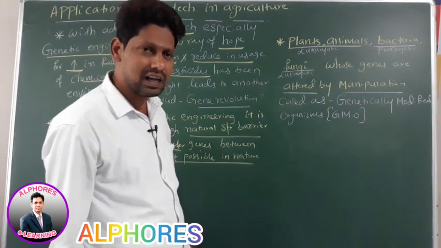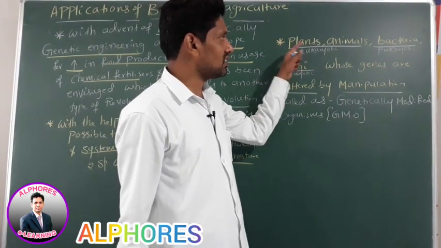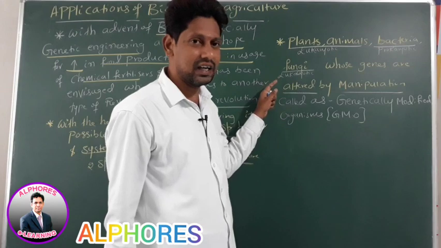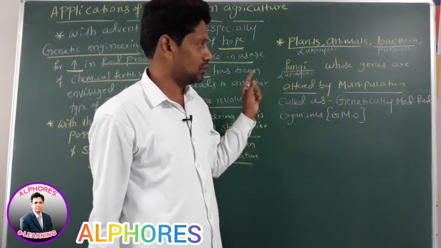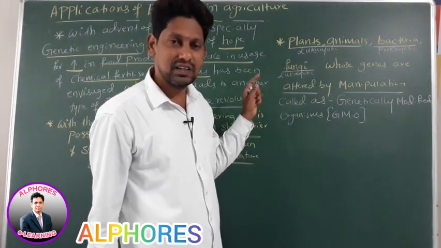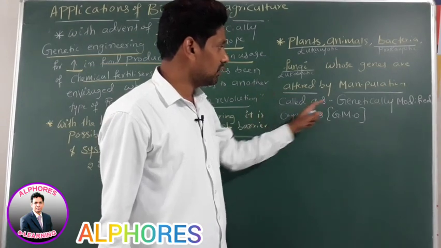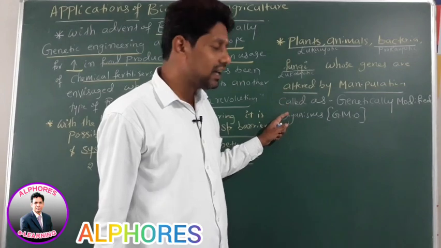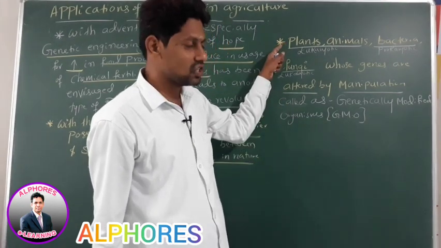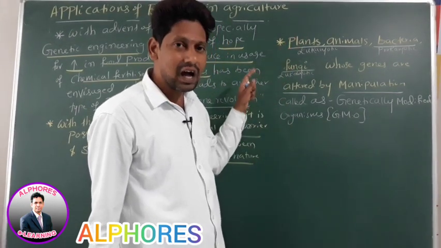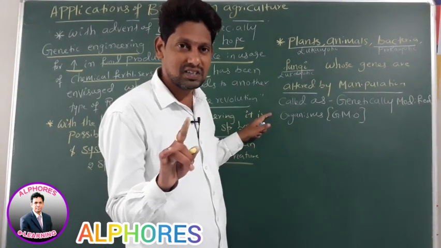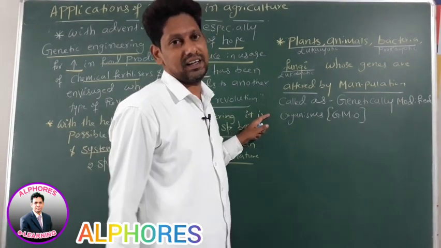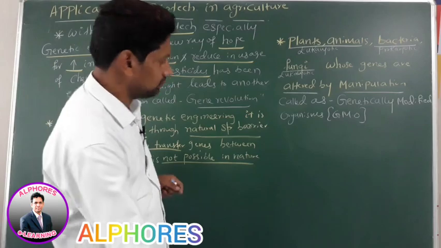Therefore, a genetically modified organism may be a plant, animal, bacteria or a fungi, but not virus. Is it okay? Right?